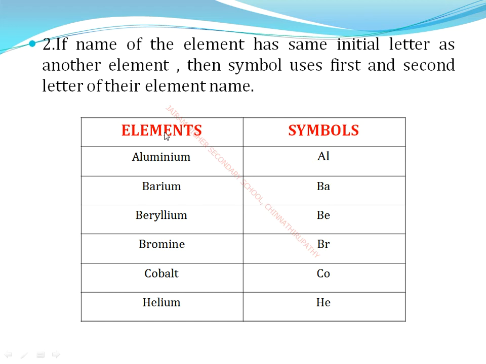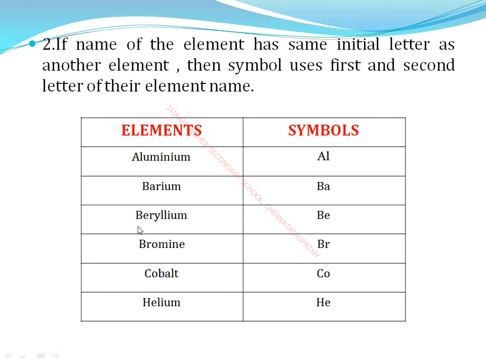For example, aluminium, we represent the symbol as Al. Next, barium means Ba. First letter capital B, second letter small a. This is the rule: the first letter is capital and the second letter is a small letter.